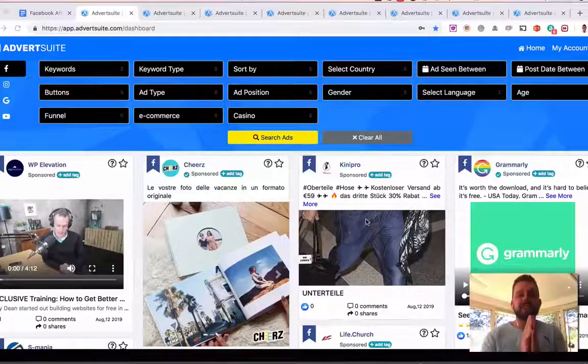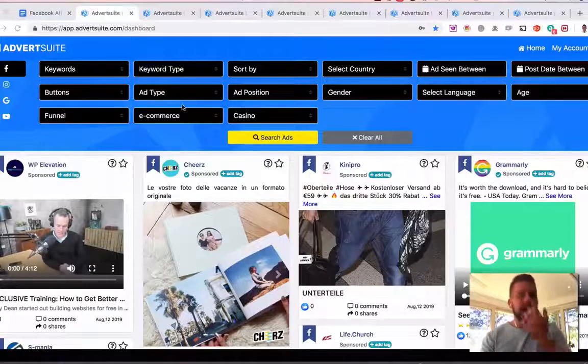Again, ADVERTSUITE takes all the guesswork out of creating profitable, successful Facebook ads for you by showing you all the different Facebook ads that are running right now in the world, allowing you to find the successful ones and then find out the actual engaged demographics and geographics of that ad, allowing you to then replicate and profit from them. So let's just do a really quick example right now.